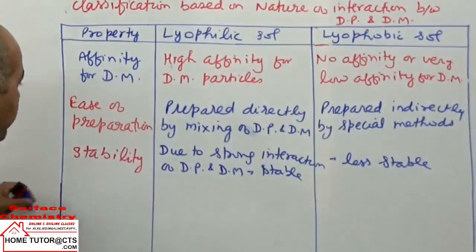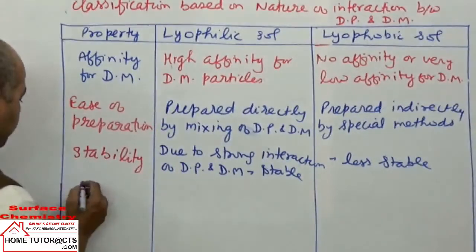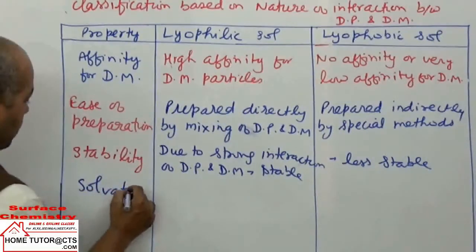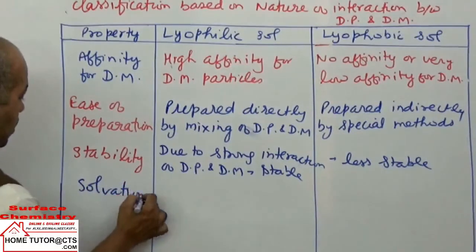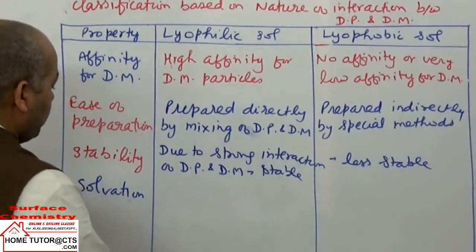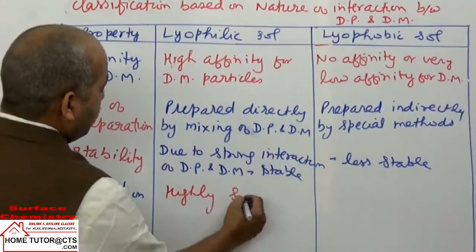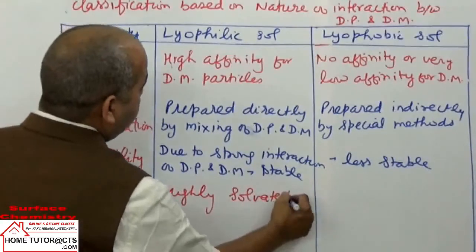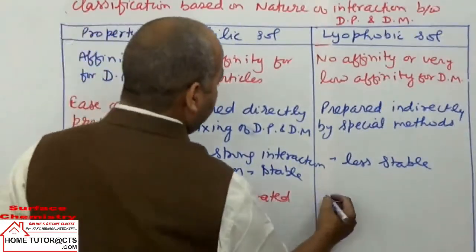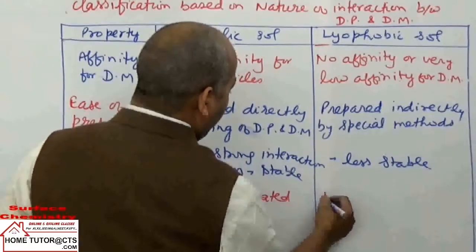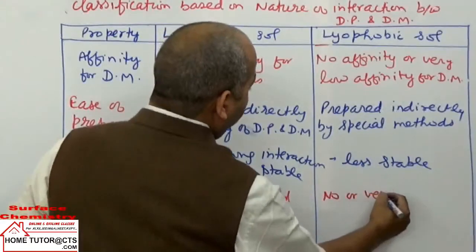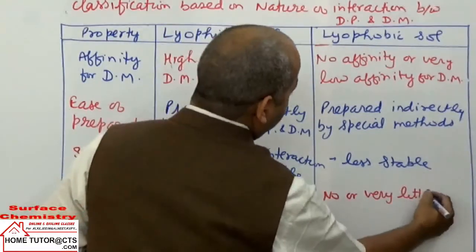Highly solvation is there. You can take solvation. Property of solvation is interaction. So highly solvated. Here they have very little solvation.